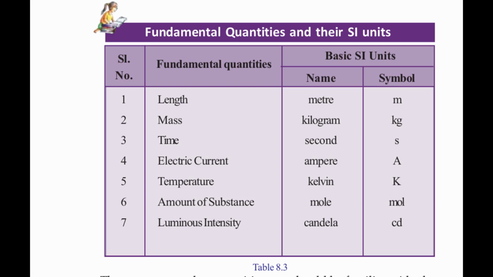The seventh fundamental quantity is luminous intensity. It is the intensity of light. It has the unit candela, and its symbol is cd, small letter c, small letter d. Now you study this table thoroughly: what the fundamental quantities are, the names of their units, as well as the symbols of the units.